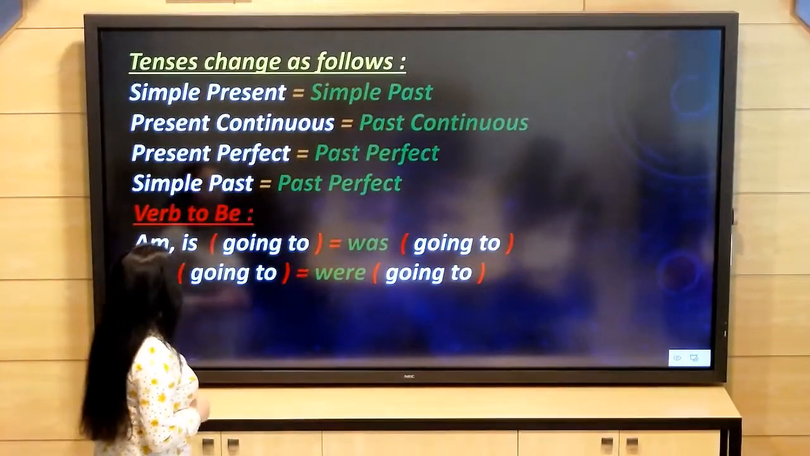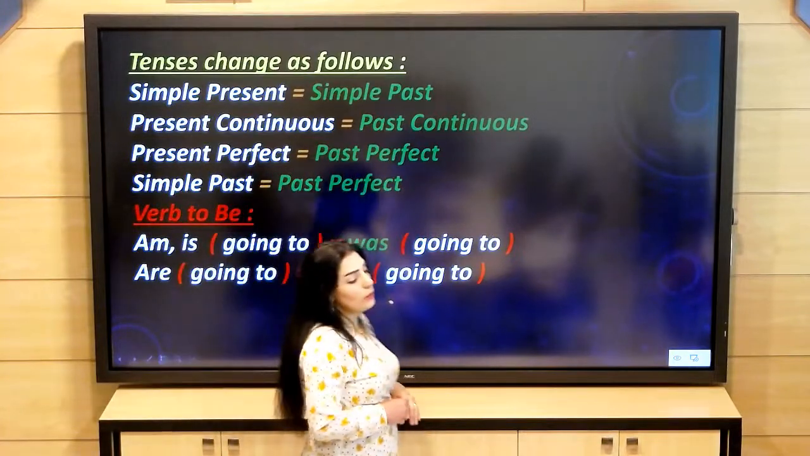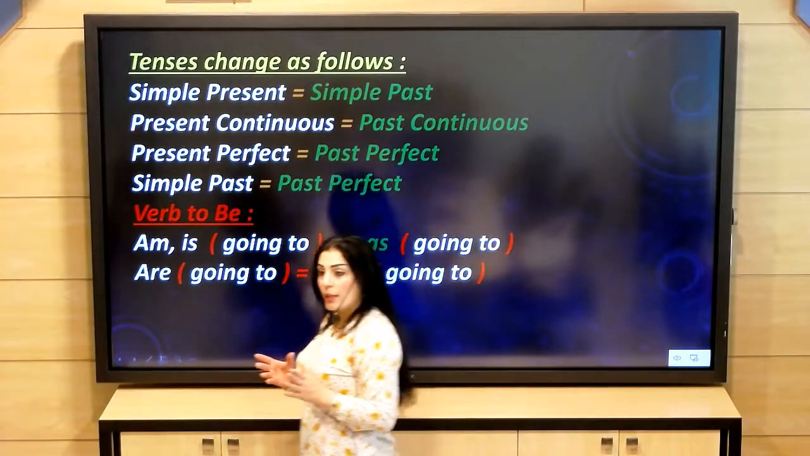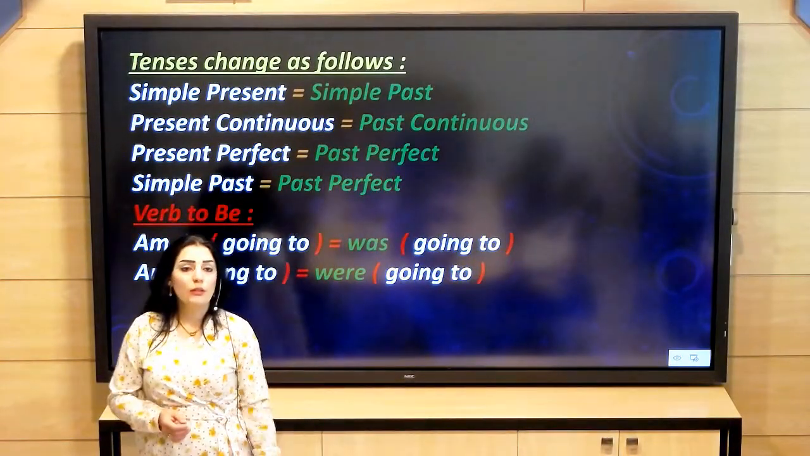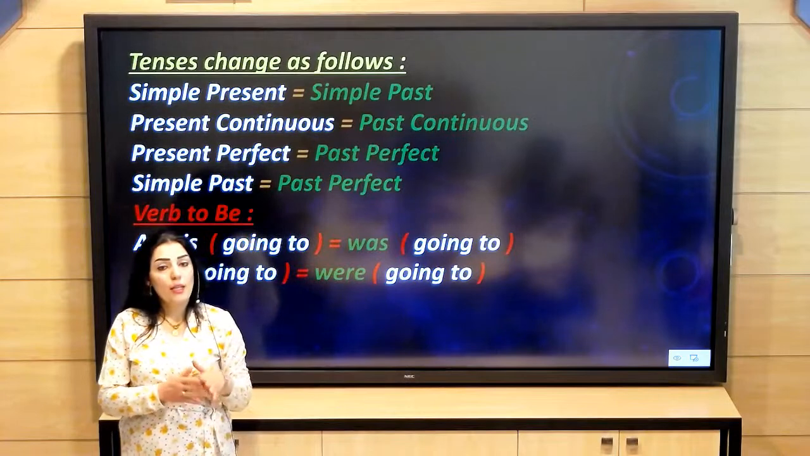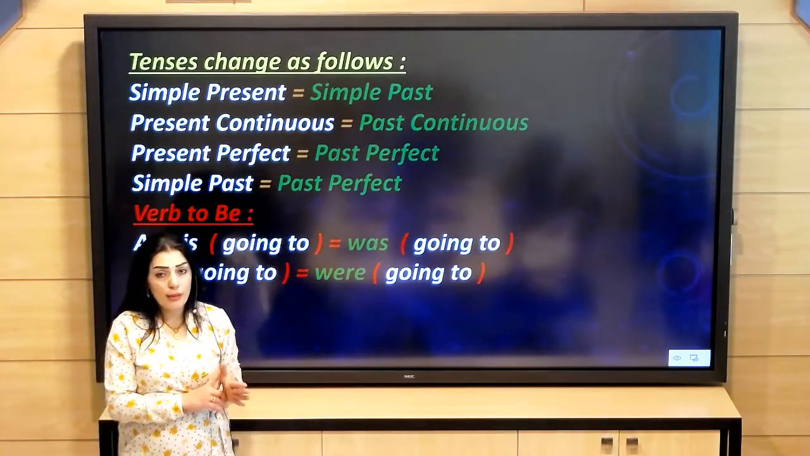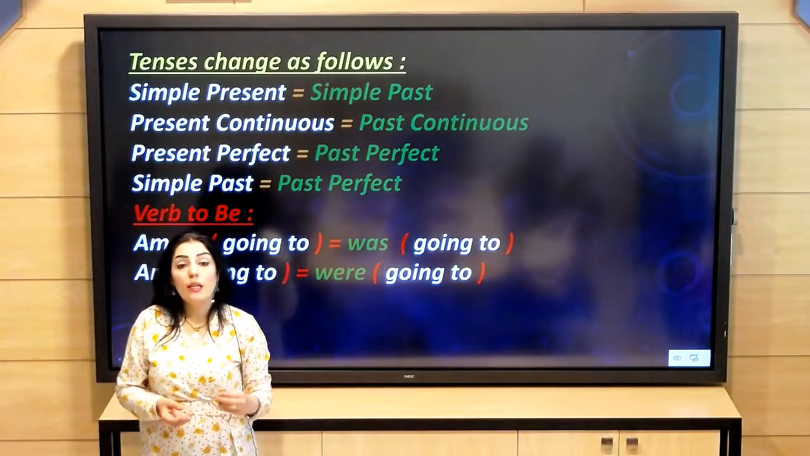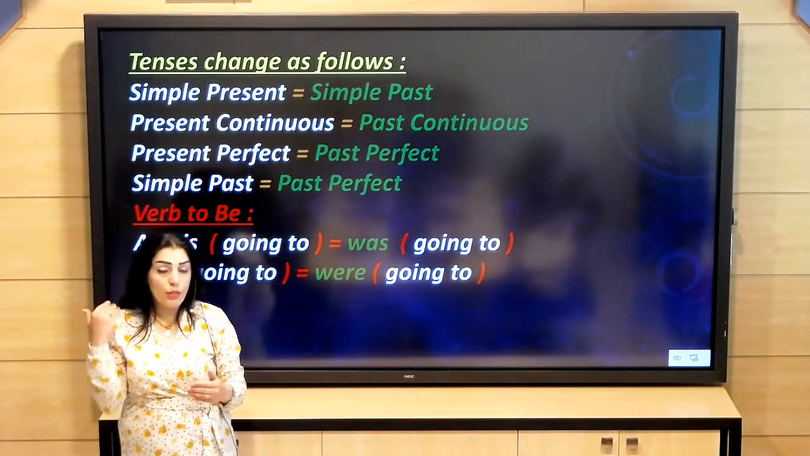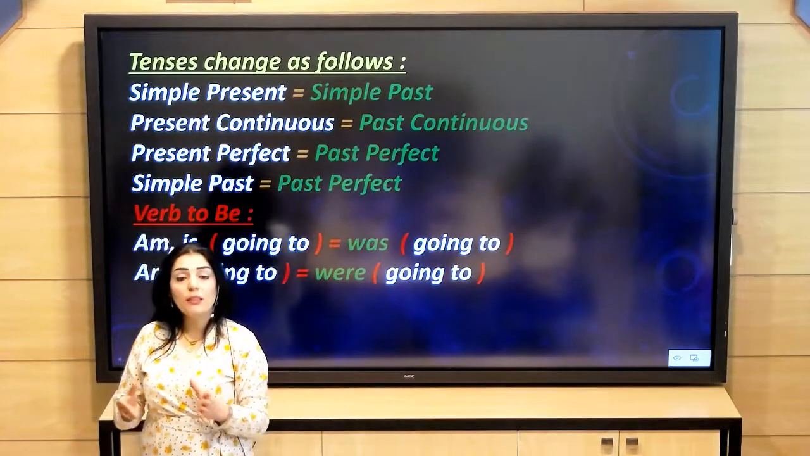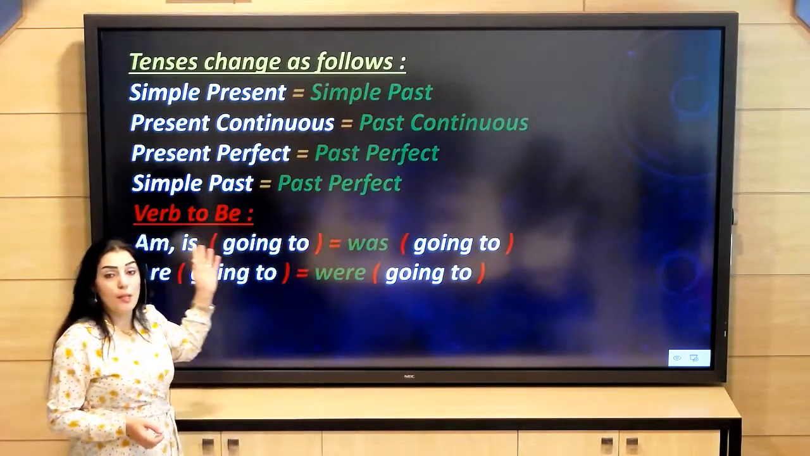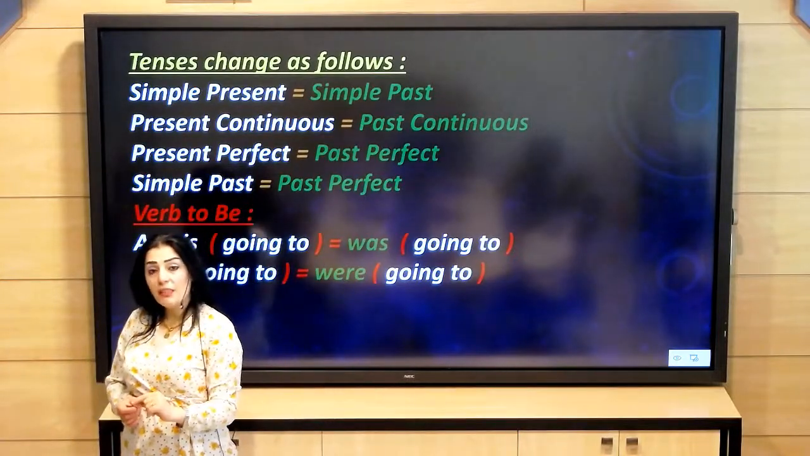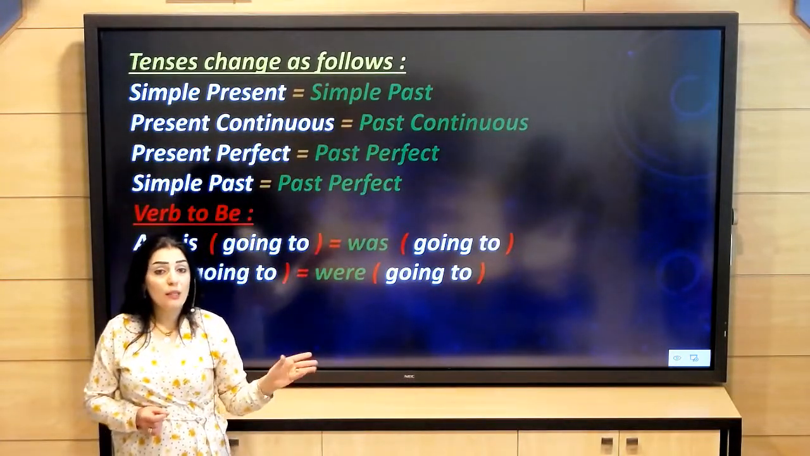Tenses change as follows. So now we are going to consider the tenses which are going to change. The first one, the simple present becomes simple past. So all the tenses will come back to the past. The simple present becomes simple past. The present continuous becomes past continuous. The present perfect becomes past perfect.